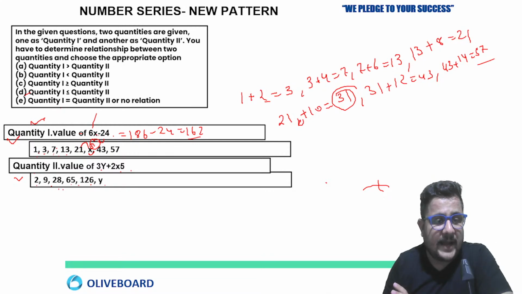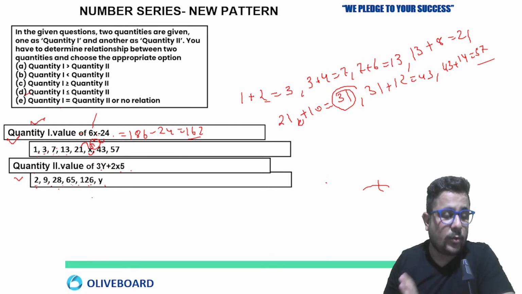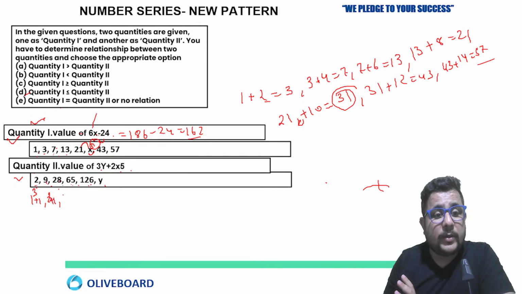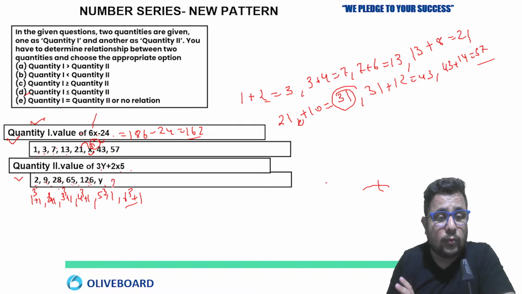Similarly, 3y. So y value is going to be what? 2, 9, 28, 65, 126, y. So what is going to be value of y? 1 cube plus 1, 2. 2 cube plus 1, 9. 3 cube plus 1, 28. 4 cube plus 1, 65. 5 cube plus 1, 126. Now y, 6 cube plus 1, 217.